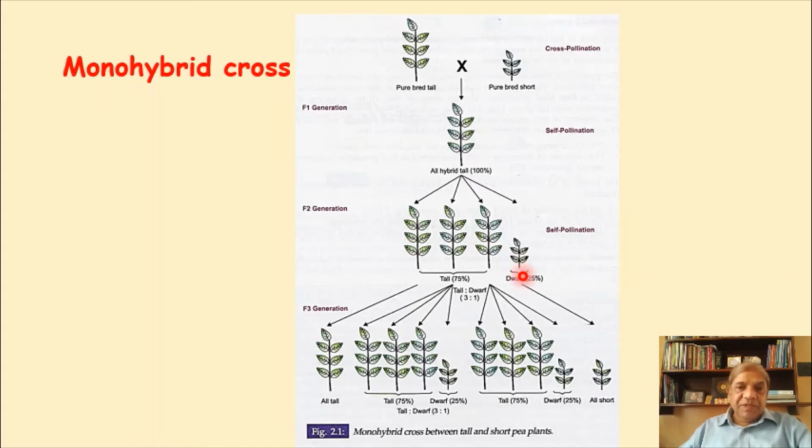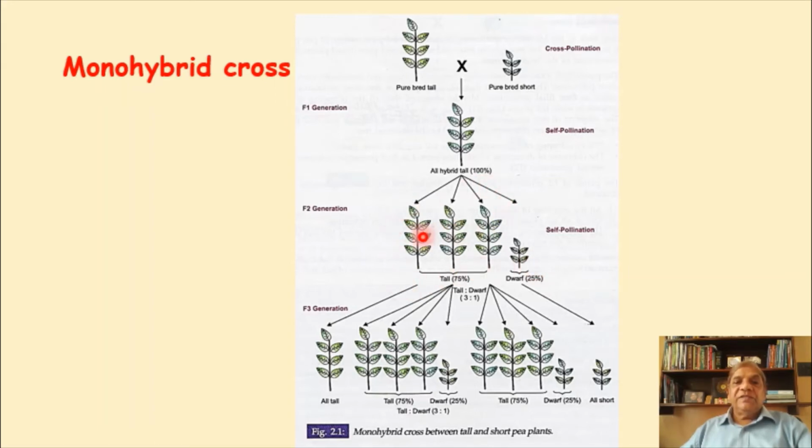Now, if you self-pollinate them again in the fourth generation, then again the ratio will remain the same. If you separately sow the seeds of the short plants, all 100% will be short, because there is no factor for tallness present.